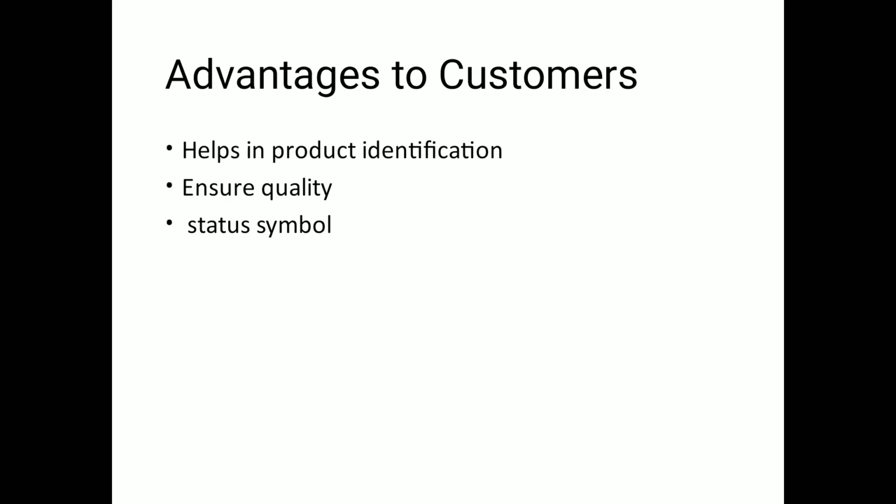Next is ensures quality. Now it's the marketers' responsibility to create an offering that would ensure repeat sales. So once, say you liked Cadbury so much, you liked its quality, you liked its taste, you liked its pricing, everything, you would keep on buying it whenever you get a chance. So the name Cadbury now would replace the words quality and satisfaction for you, right? So as a customer, you are always assured of having a good quality whenever you are consuming that product.